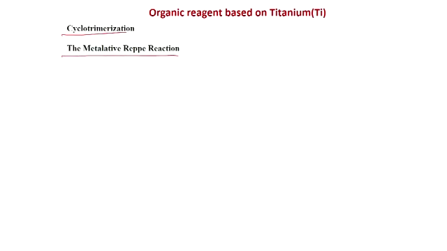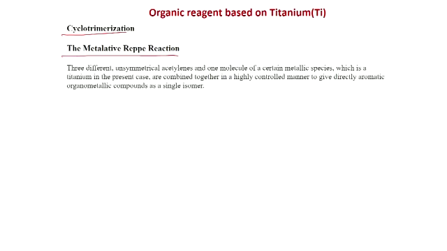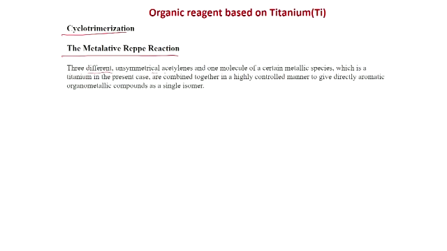That is called metallative Reppe reaction. So, that is also exploited with this, and here in this metallative Reppe reaction we will see 3 different alkynes are used and you can get benzene derivatives. So, this is an important reaction. 3 different unsymmetrical acetylenes and 1 molecule of a certain metallic species, which is titanium in the present case, are combined together in a highly controlled manner to give directly aromatic organometallic compounds as a single isomer.